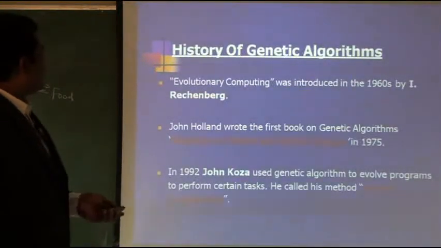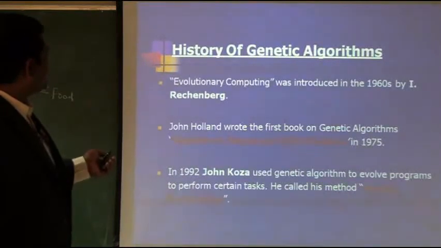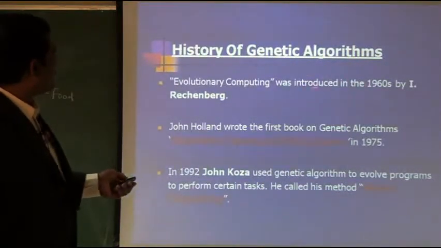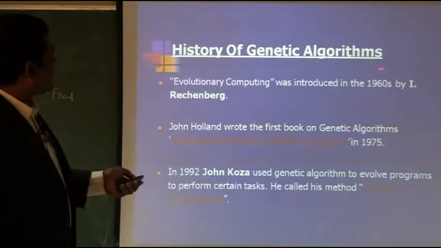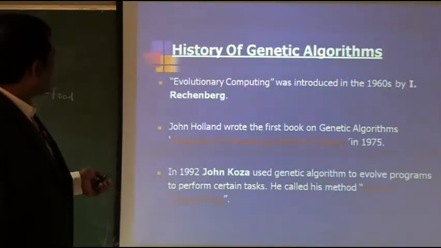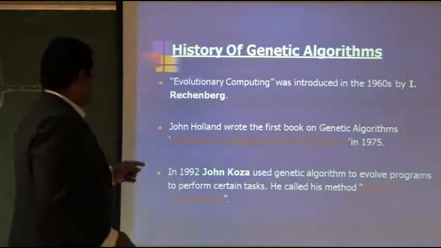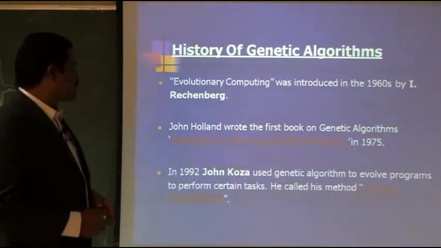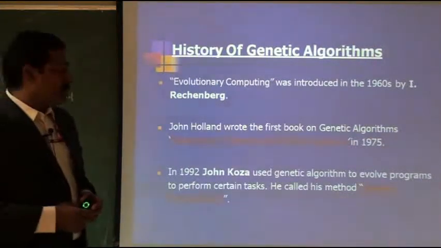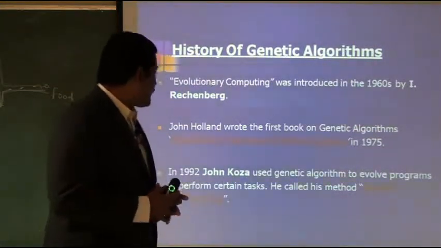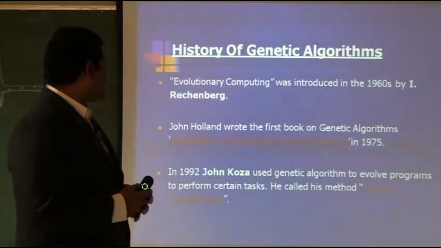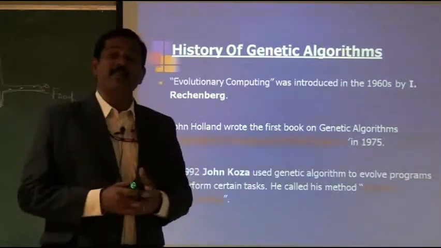The concept of evolutionary computation was introduced in the 1960s by I. Rechenberg. Then John Holland wrote the first book on genetic algorithm in 1975. In 1992, John Koza used genetic algorithms to evolve programs to perform certain tasks. He called his methods genetic programming.